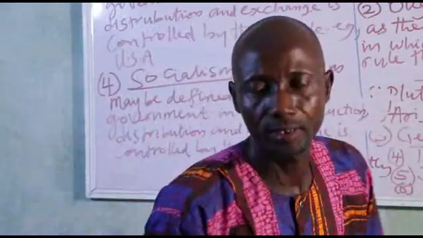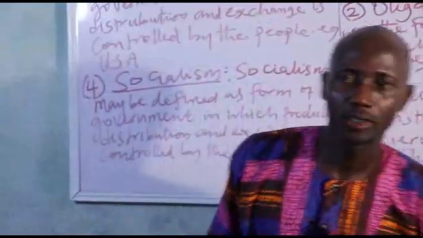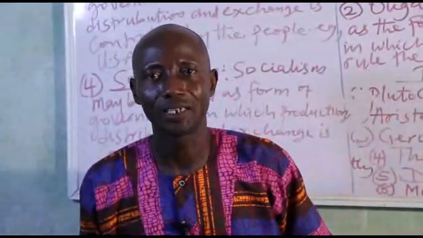It's controlled by the state. That is what is known as what? Socialism. And then you can see it's very simple.